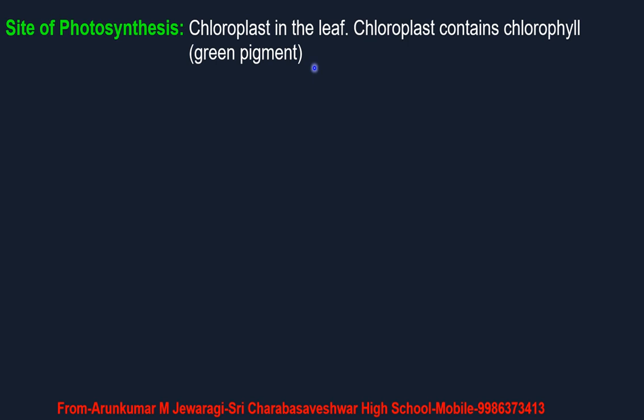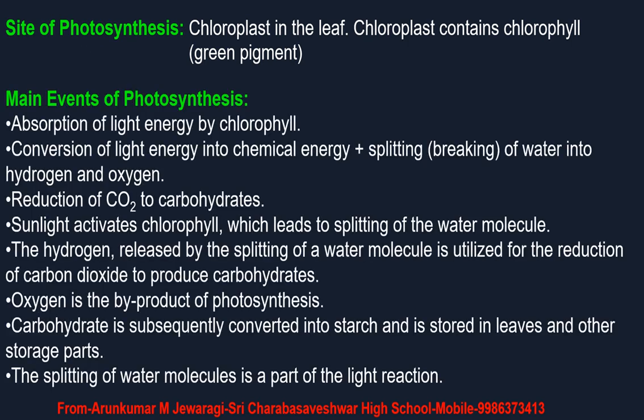This chlorophyll is a green pigment which gives green color to all parts of the plant body. Wherever green color is present in the plant body, remember there is what present? Chlorophyll is present. This chlorophyll has the capacity to trap solar energy and convert it into chemical energy. So the chloroplast is the main site of photosynthesis in plants.